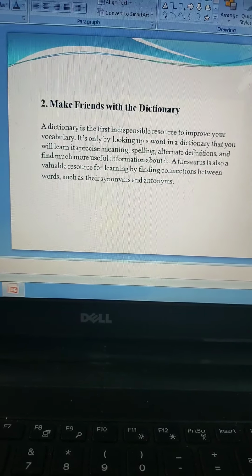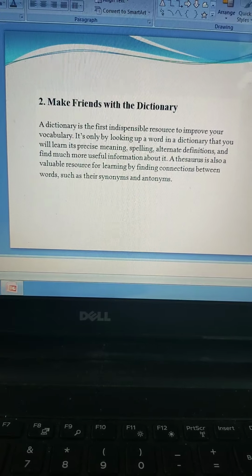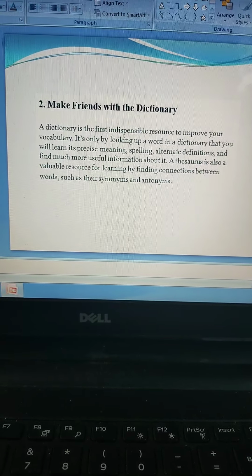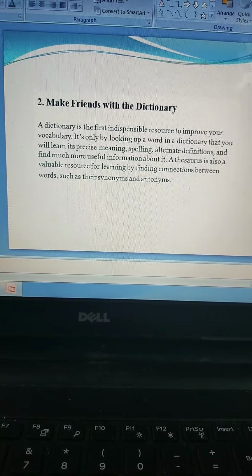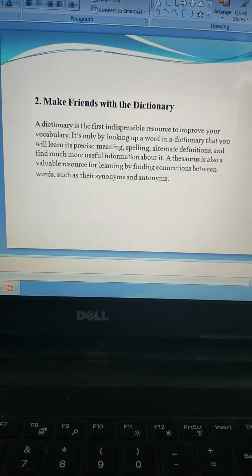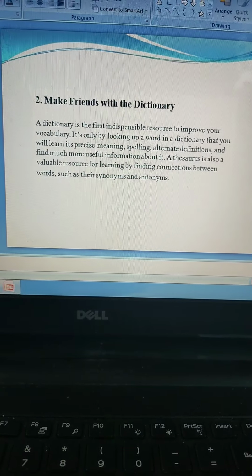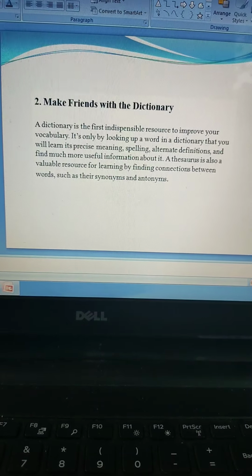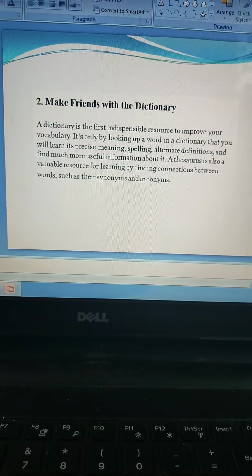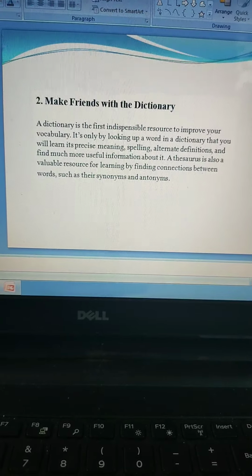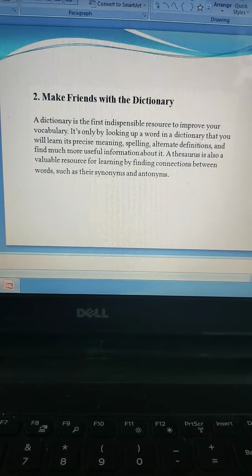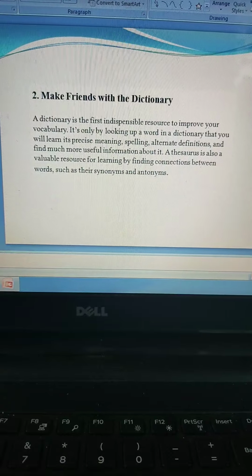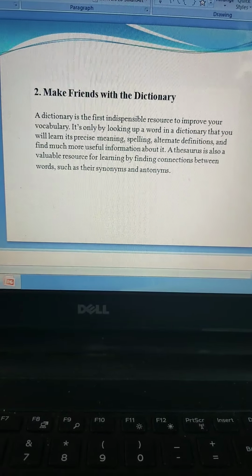These days, one click and the dictionary opens on our mobiles. We hardly look into a dictionary, isn't it? But even if it is on your mobile, guys, make friends with your dictionary. Talk to it often, open it often, look at it often, try finding out new words and their meanings and their examples and their usages. So the second step of improving your vocabulary is making friends with your dictionary.